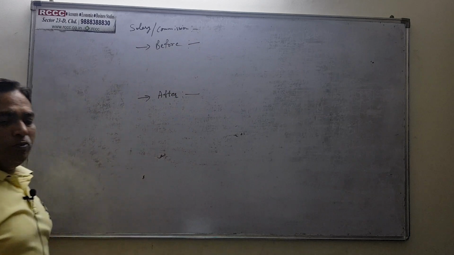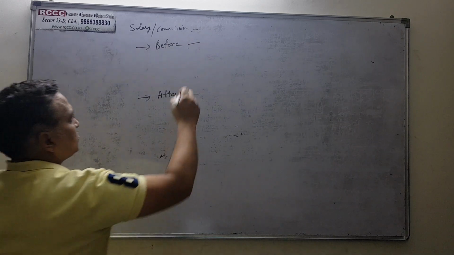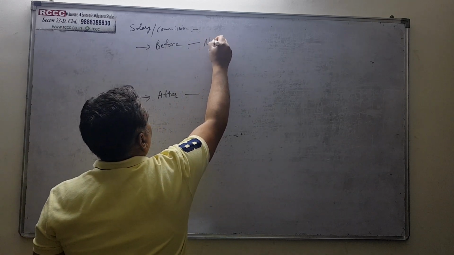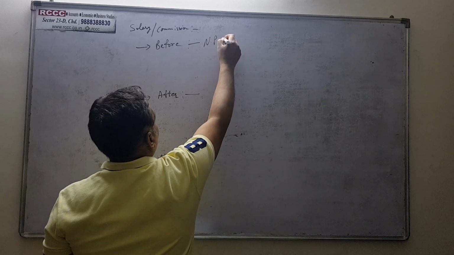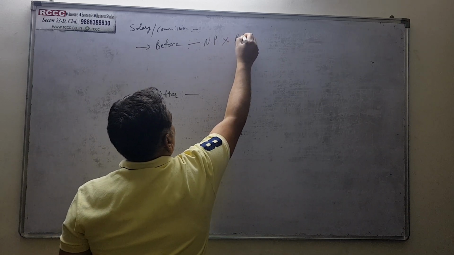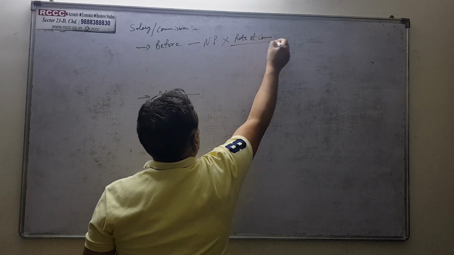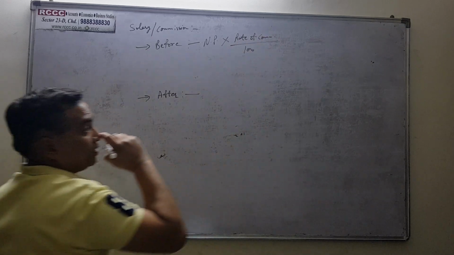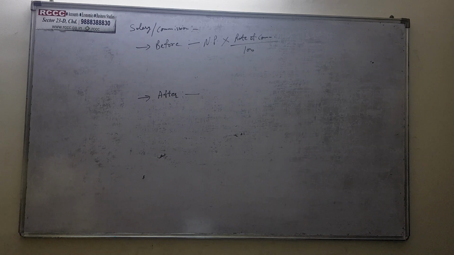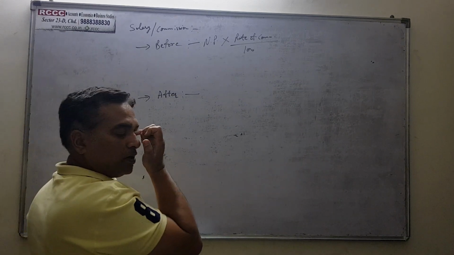So what is the formula for before charging such commission? So the formula is net profit, whatever is the net profit, into rate of commission divided by 100.